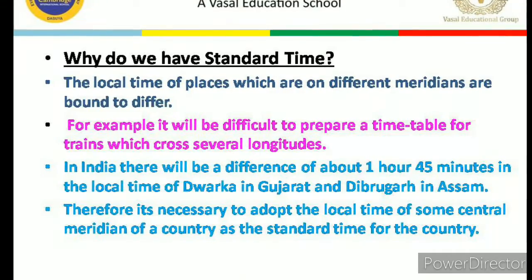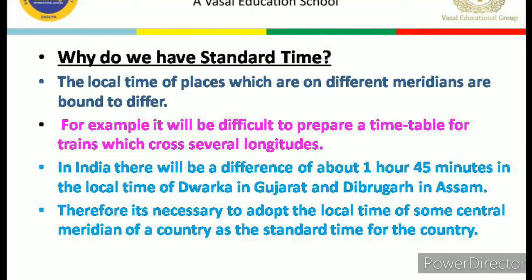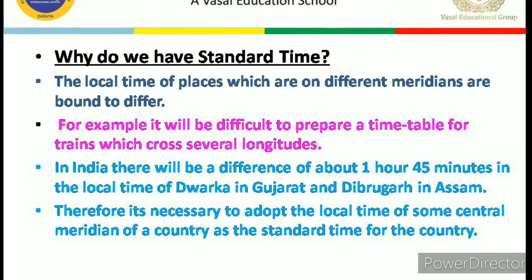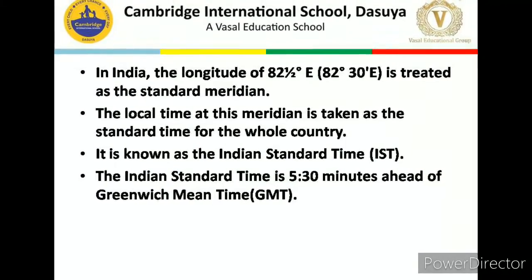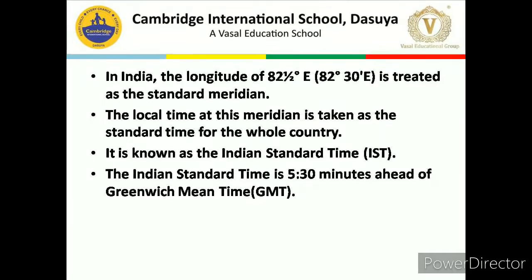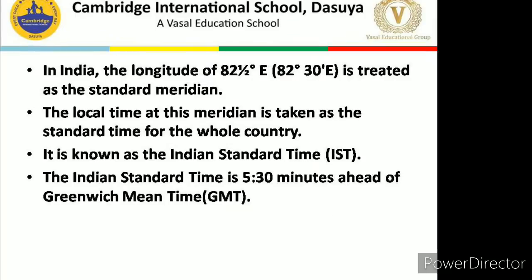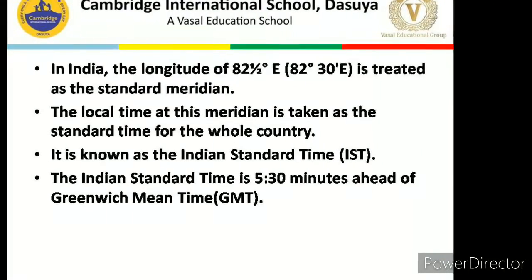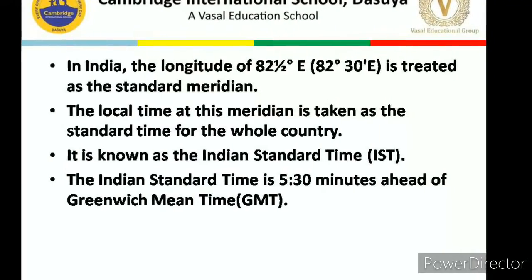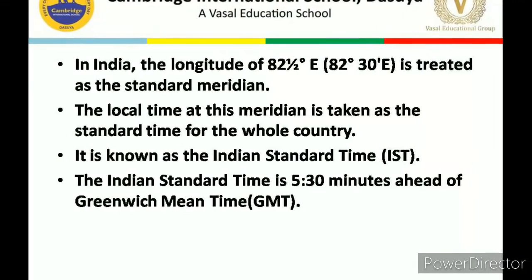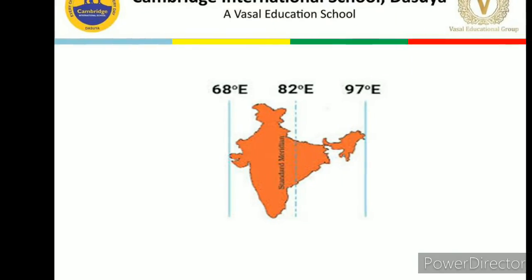Therefore, it's necessary to adopt the local time of some central meridian of a country as the standard time of the country. In India, the longitude of 82.5 east is treated as the standard meridian. The local time at this meridian is taken as the standard time for the whole country. It is known as the Indian Standard Time. The Indian Standard Time is 5 hours 30 minutes ahead of the Greenwich Mean Time.